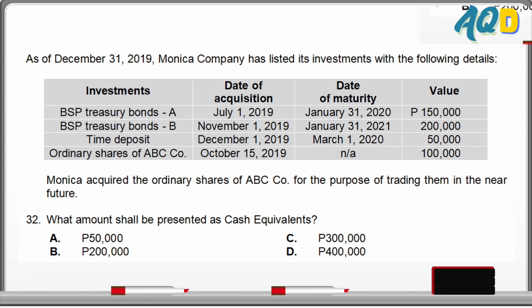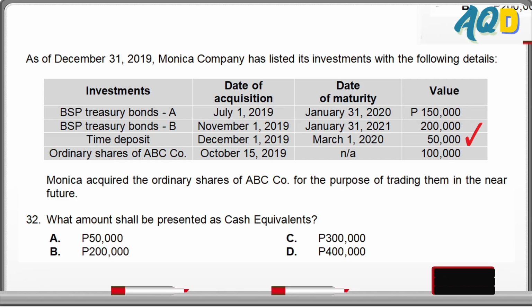What are we going to do? Compare year-end 2019 to maturity date. From December 2019 to January 31, 2021, that's 1 year and 1 month. In short, long-term investment because it exceeded 1 year from year-end. Time deposit. Bought December 1, 2019. Maturity, March 1, 2020. If we count, December, January, February. So 3 months from maturity. This means the time deposit here is a cash equivalent.